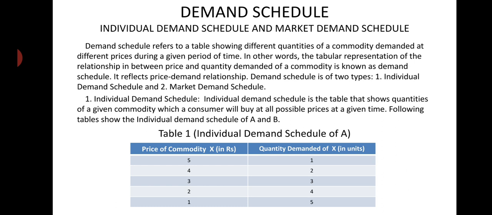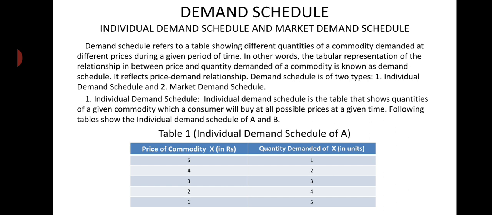Right? So what is demand schedule? It is a table in which we show the relationship between price of a commodity and its quantity demanded. There are two columns. In the first column, price of the commodity, or commodity X, is given, and in the second column, quantity demanded of that commodity is given. So the relationship which is shown in the table between price and quantity demanded is known as demand schedule.